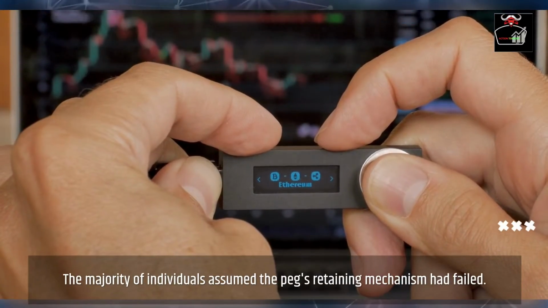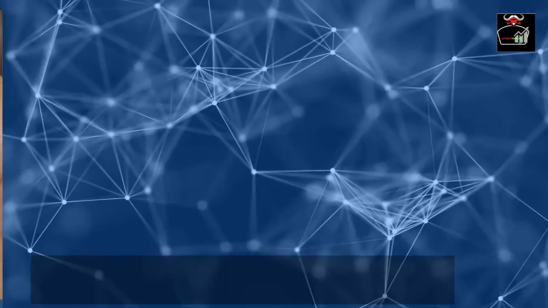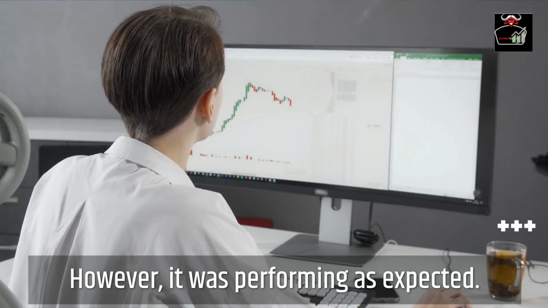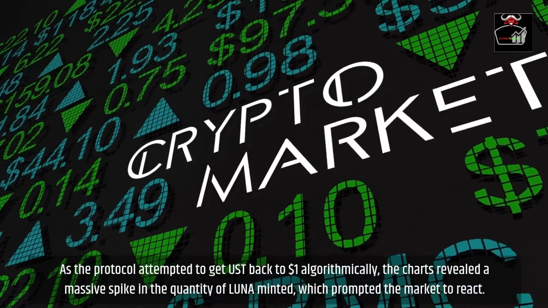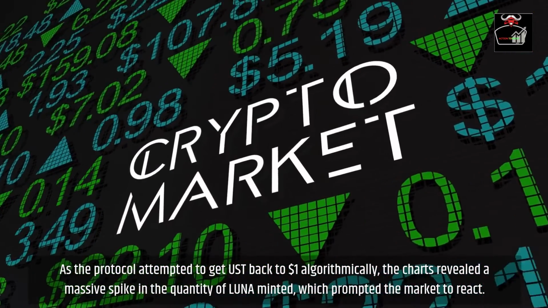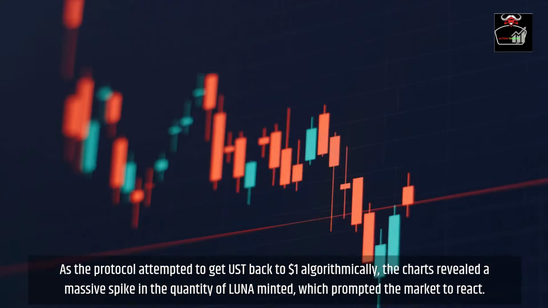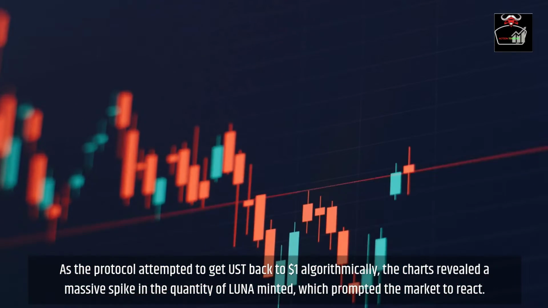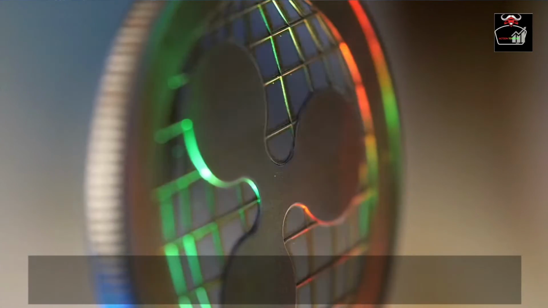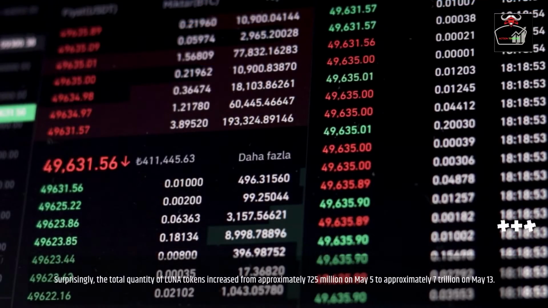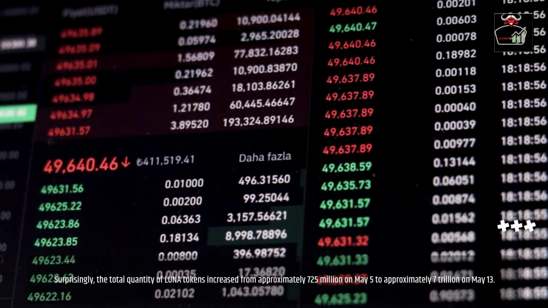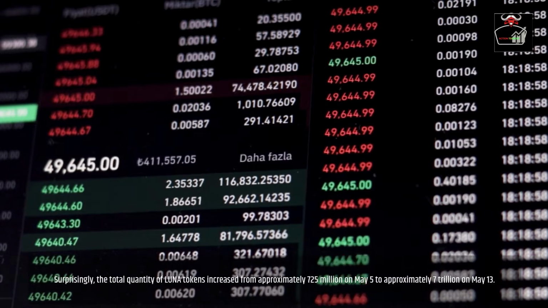On May 12, 2022, something similar occurred. The majority of individuals assumed the peg's retaining mechanism had failed. However, it was performing as expected. As the protocol attempted to get UST back to $1 algorithmically, the charts revealed a massive spike in the quantity of Luna minted, which prompted the market to react. Luna's price is about to plummet.